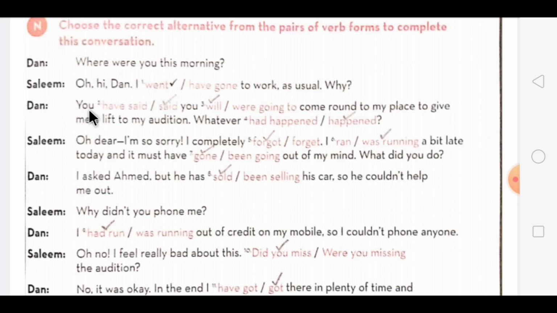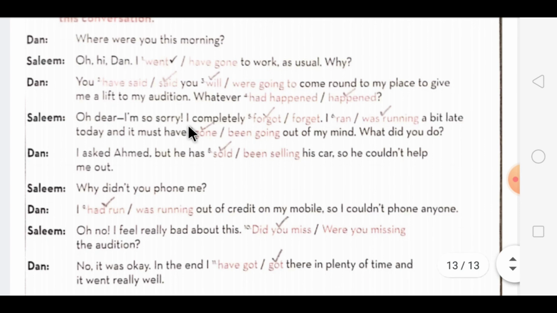Then Dan says, you said, means the action is completed, so we are using the past tense. Said, you will. Here the future form is also coming with that, so we'll choose will over here. Come round to my place to give me a lift to my audition. Whatever happened. Now here the action has been completed, so we used past tense. Salim says, oh dear, I am sorry, I completely forgot. He is telling he forgot about that.